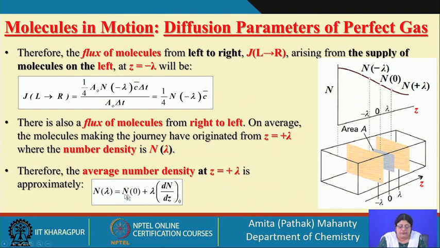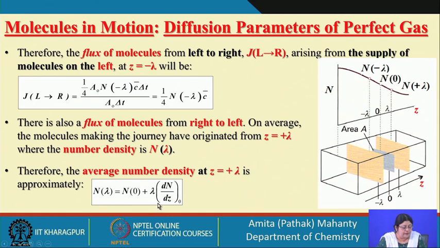According to the Taylor series, I have the molecules at z equal to lambda. The number density will be the number density at z equal to 0 plus the slope of the number density with distance, this slope into the lambda, the distance it has traveled.